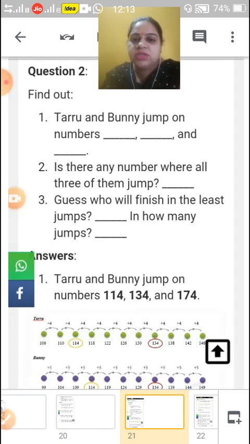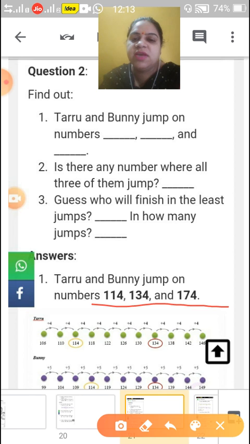Find out Taru and Bunny jump on which numbers. Taru and Bunny jump on the numbers 114, 134 and 174.